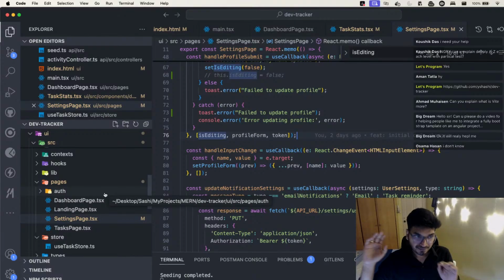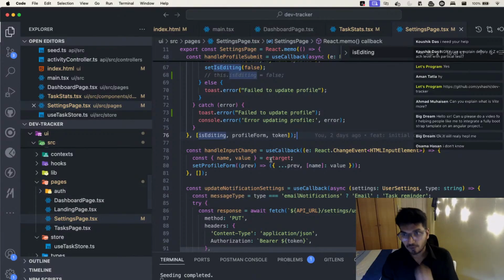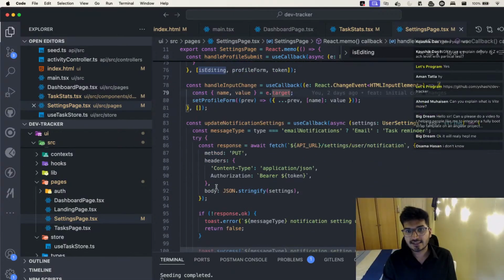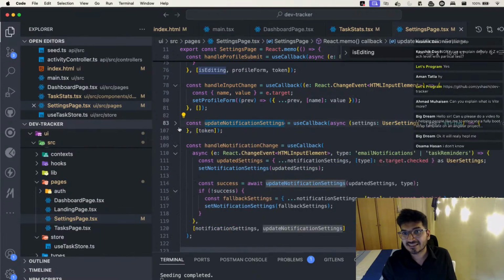Okay, right. Now what else does this project have? So now if you see here, I'm doing the API calls for updating my notification settings and all that.